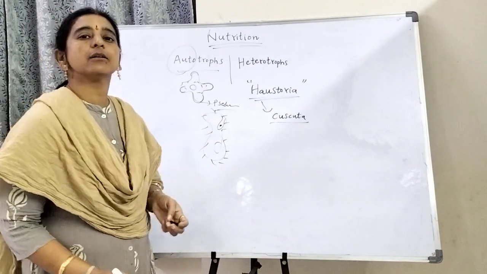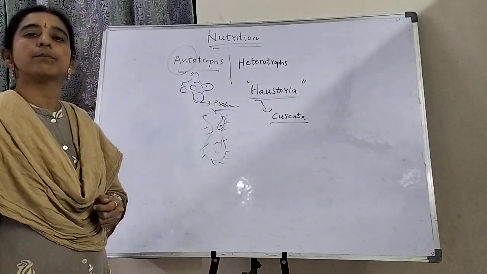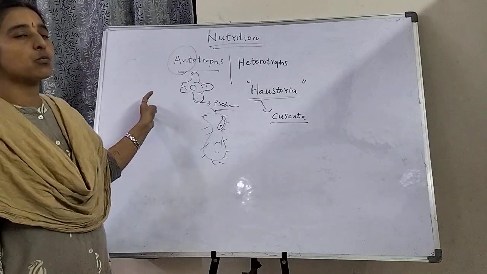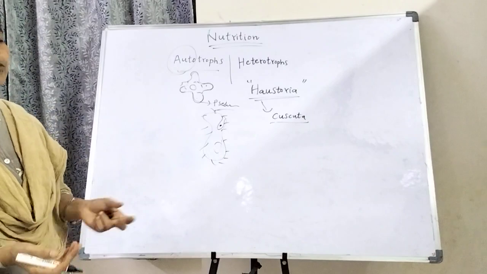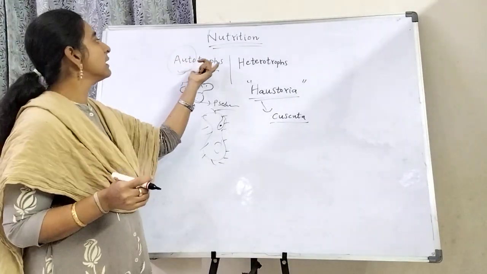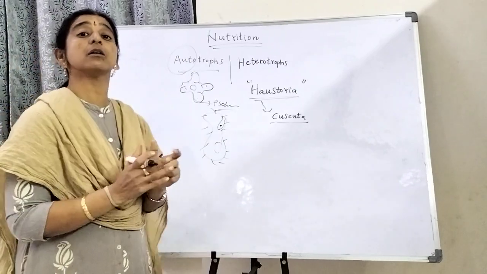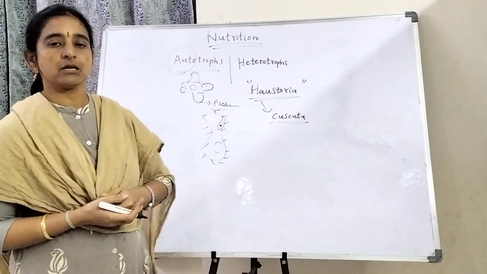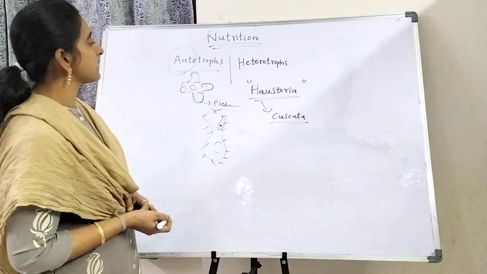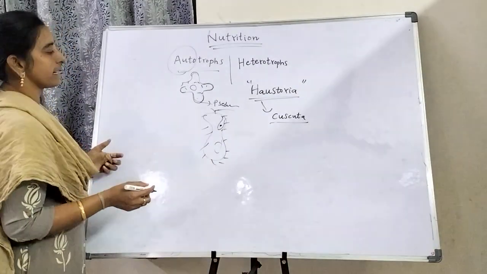Then another one is plants. If you observe plants, only plants prepare food themselves in their body structure. That means they have their own mechanism, and that process is known as photosynthesis. Photo means light.